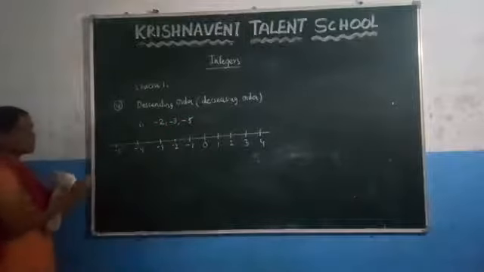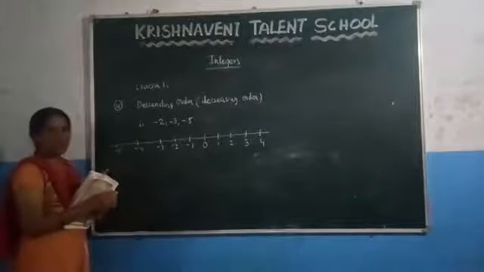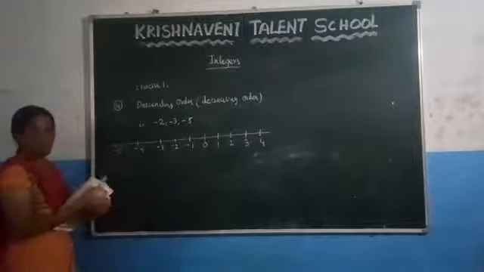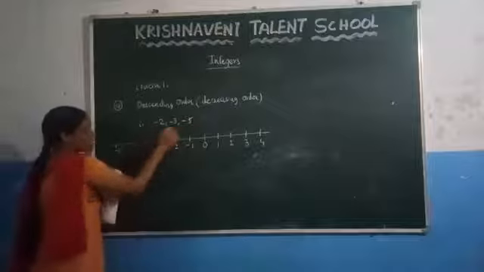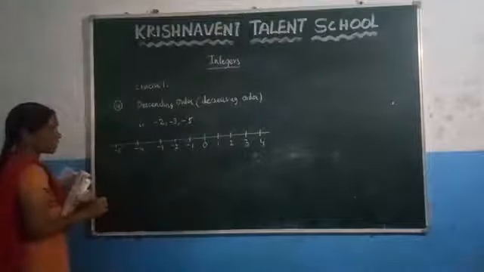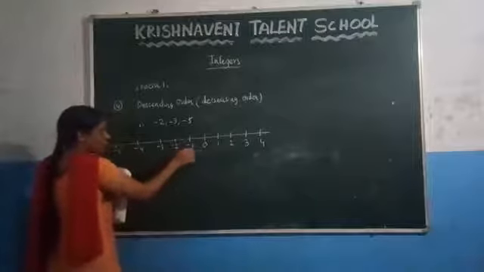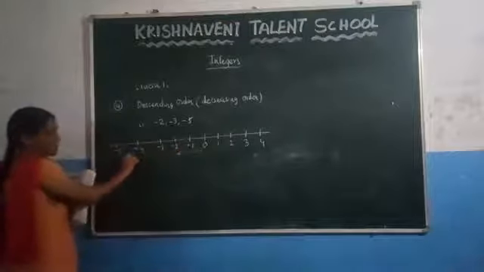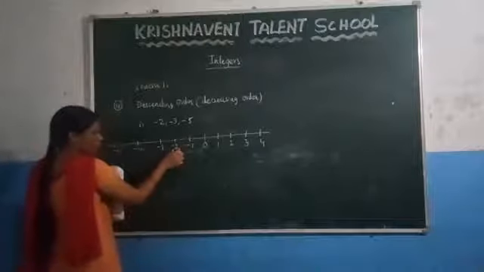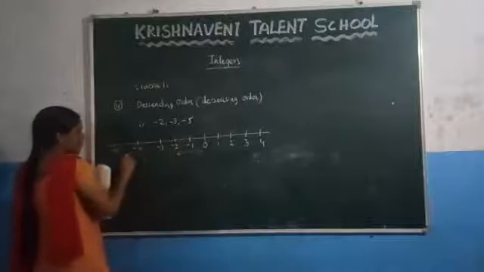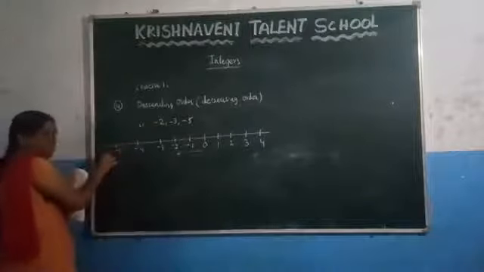Now you have to write these numbers in a descending order. That means you have to write these numbers from biggest to smallest. That means you have to write the biggest number. Among all these numbers, what is the biggest number here? You know that while going to the left side of the number line, the number keeps on decreasing. That means this is the biggest number compared to this number, and it is like that. If you extend this number line further, you are getting the smallest number.